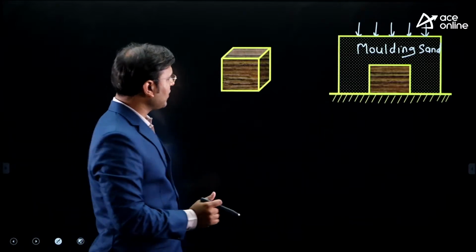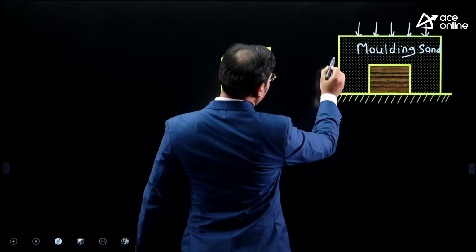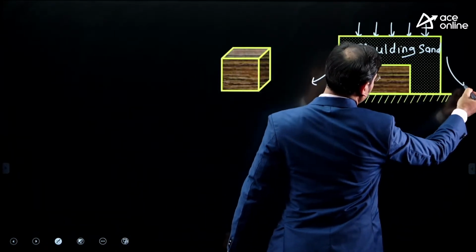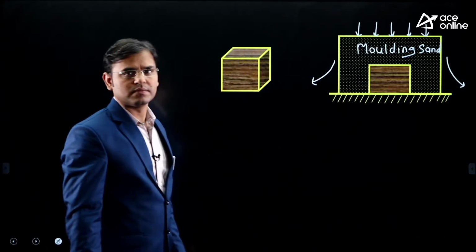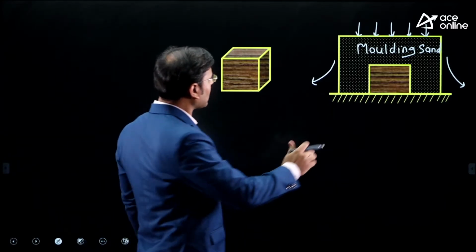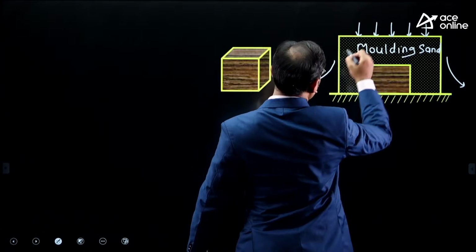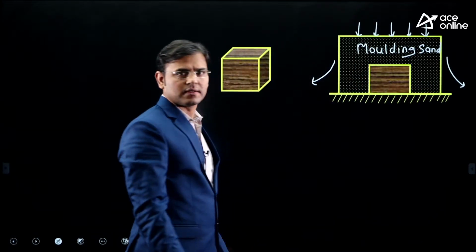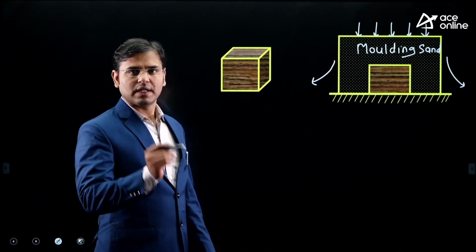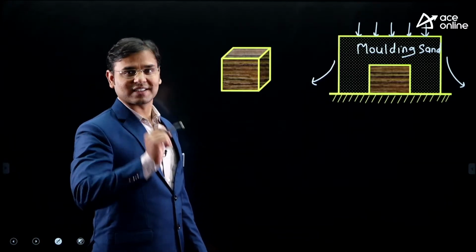When we started compressing, then what happened? The sand is going down from here. Why is it so? Then how to make that? Just say simple. You are giving the force. The compressive force you are giving. The sand is going here and there. How to avoid that? For that, we need to use a mold box.